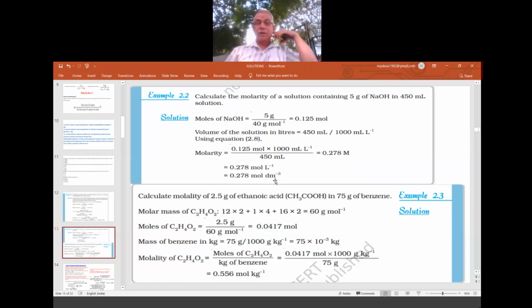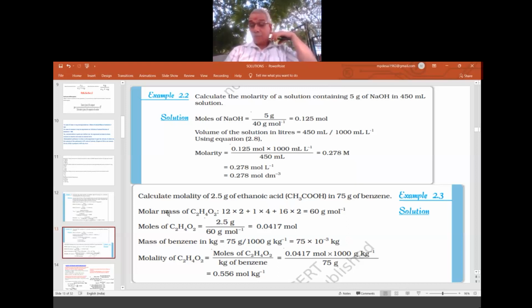In terms of units, you can go for moles per liter or simply capital M, or in terms of mole per dm cube, all of which are the same value expressed in different ways. But normally we express it this way, that is 0.278 M. Capital M is molarity, small m is molality.